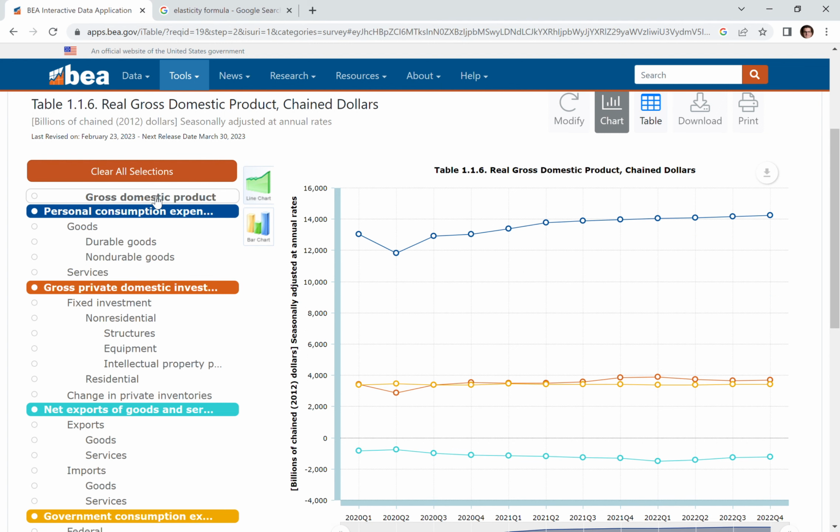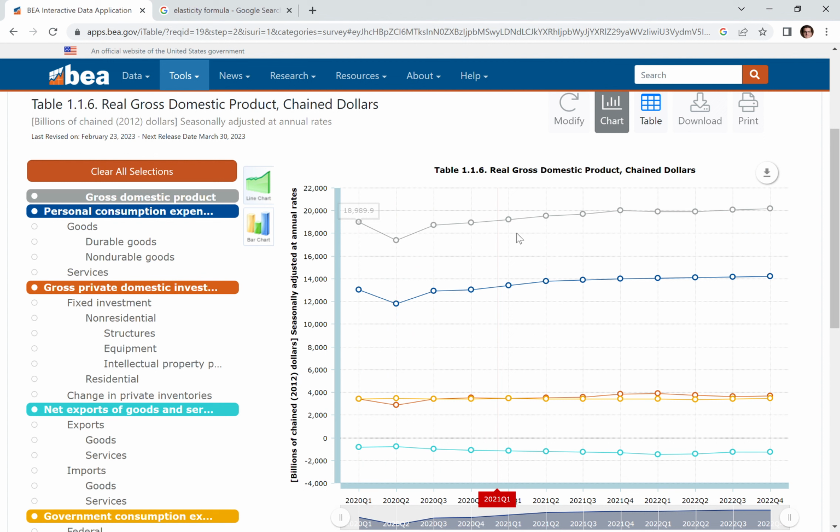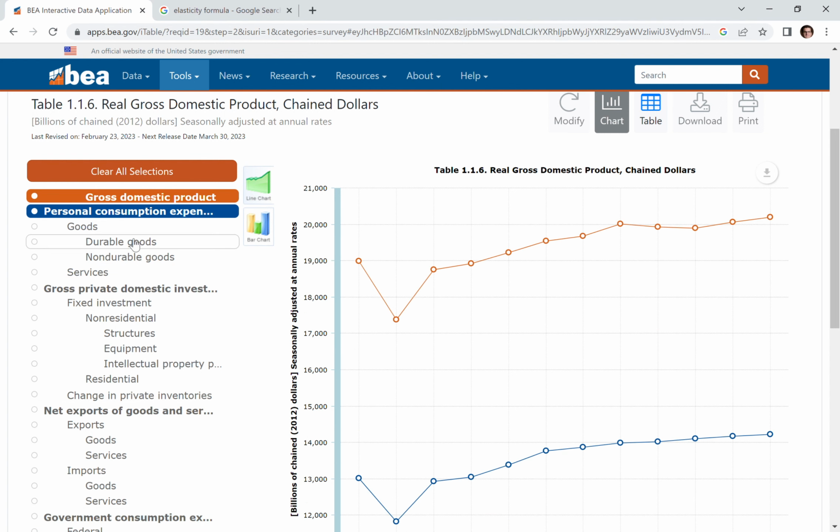Right? We can take a look at, okay, this is what the consumption was over time. It was around $14 trillion, since this is all billions of dollars over here. And we can take a look at the net exports and see that it's usually about negative $1 trillion of the $20 trillion GDP or so that we have, right? Our GDP hovers around $20 trillion. And if we're curious about any of this stuff, we can always click into some of the more minute categories.